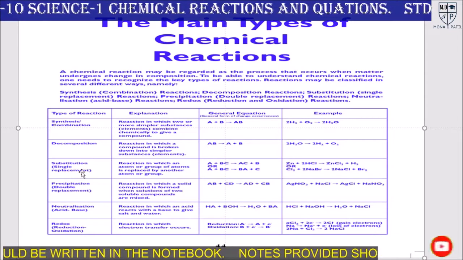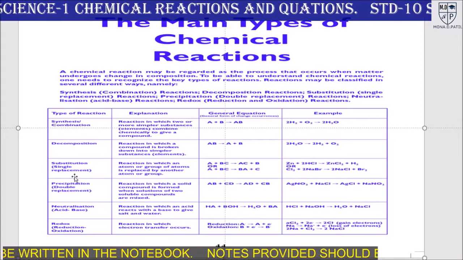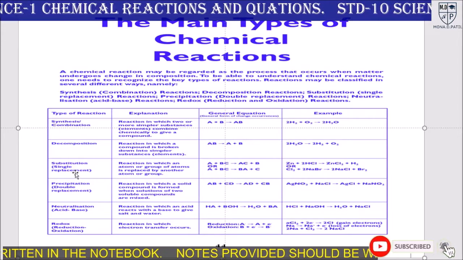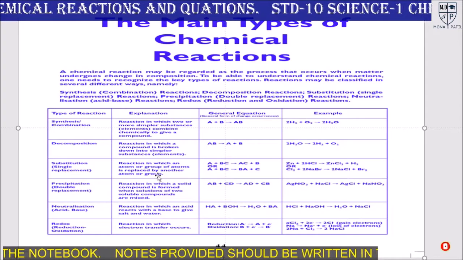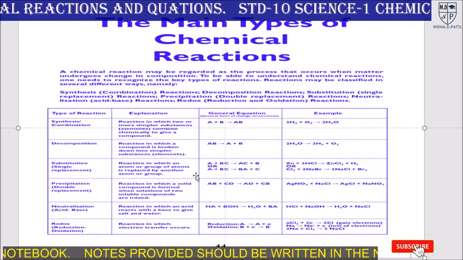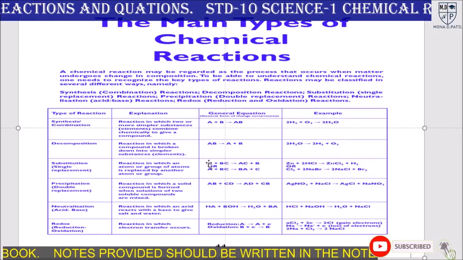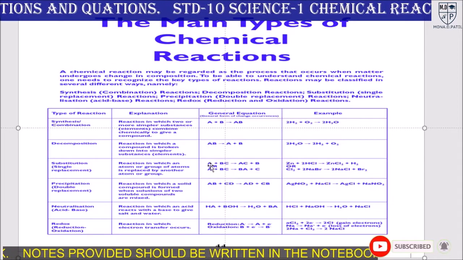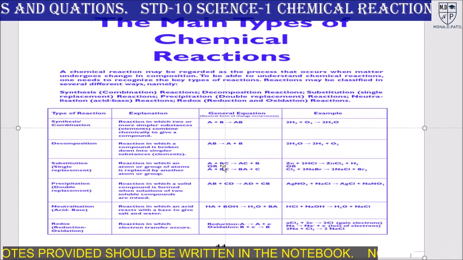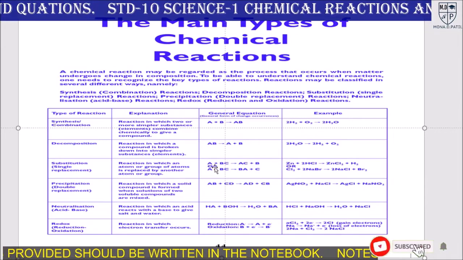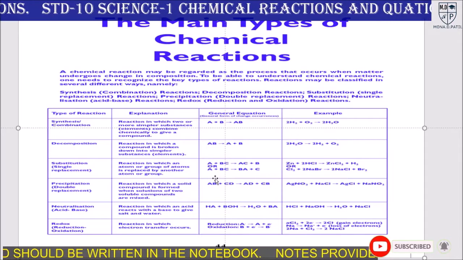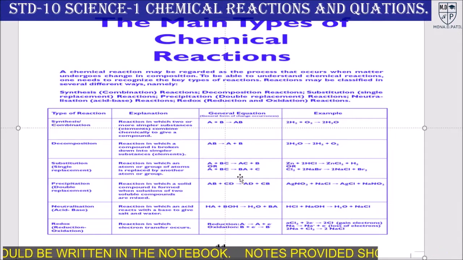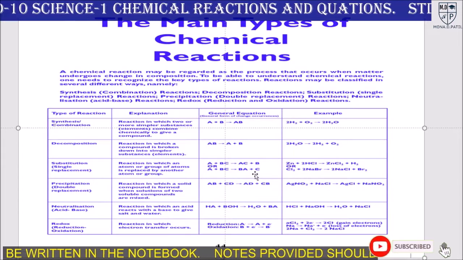Next, substitution or replacement, or we can say displacement reaction. Okay, in the displacement reaction, one atom of a reactant is combined with another. Here A plus BC gives AC plus B, or A plus BC gives BA plus C.